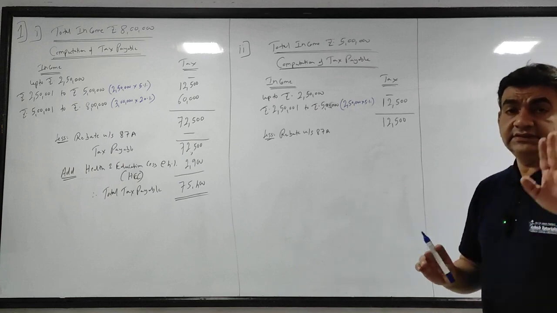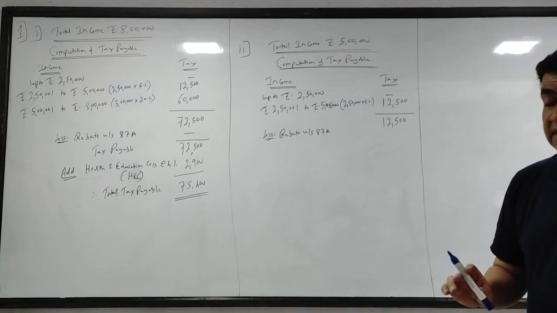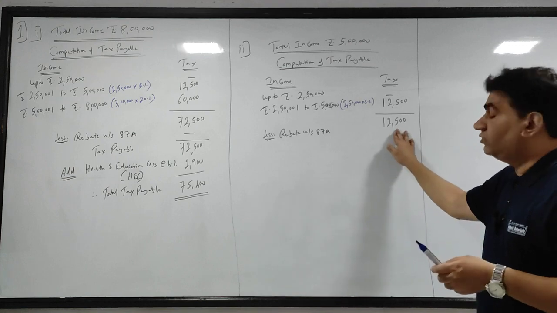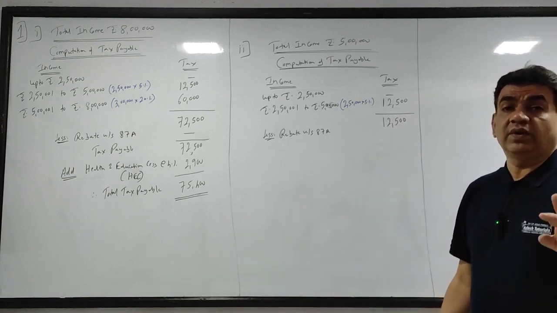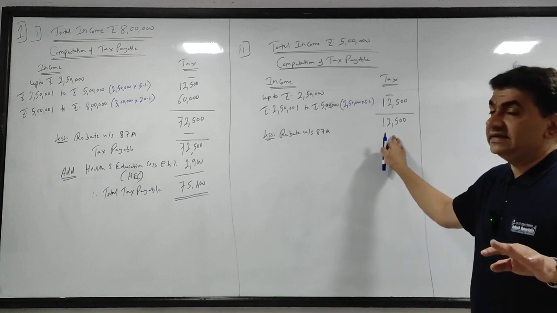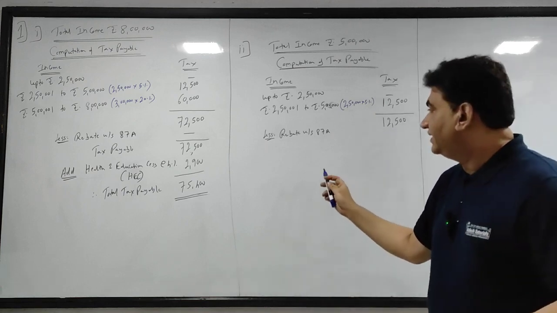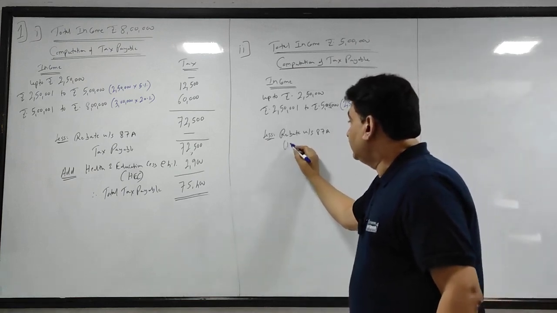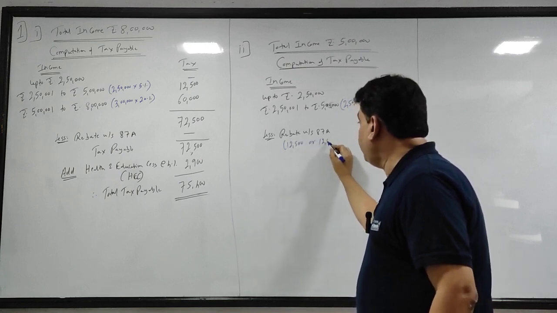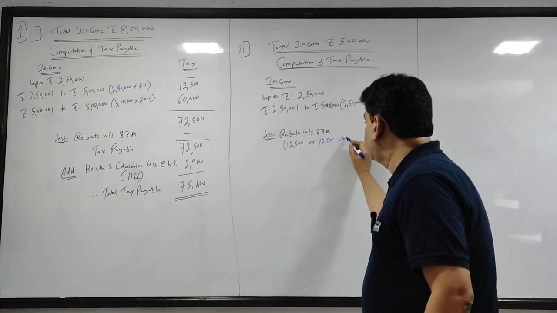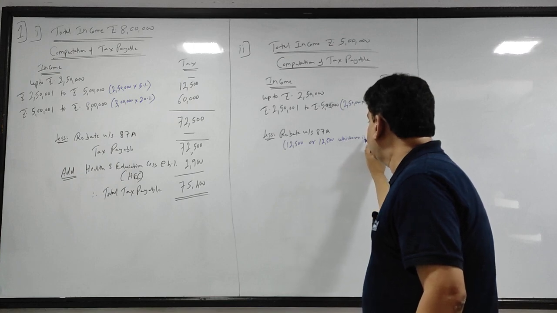It is the actual amount of tax before HEC, that is this amount, and 12,500, whichever is lower. Now can I say it is 12,500 here? So 12,500 or 12,500, whichever is lower.